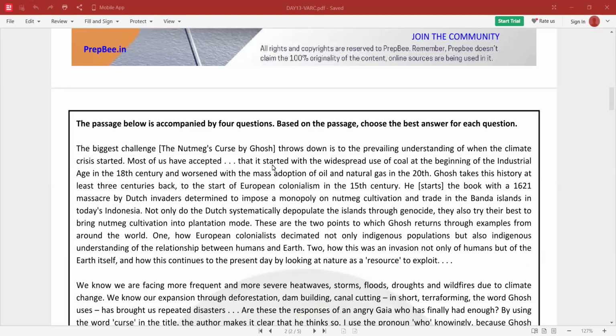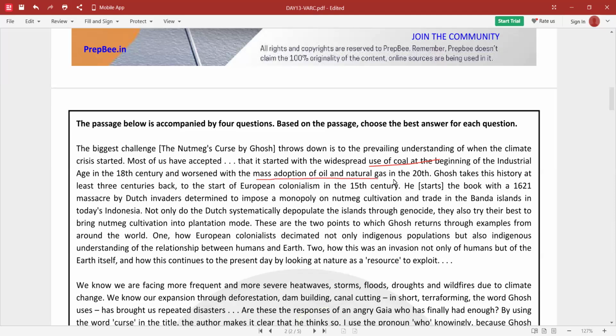So let's get started. The biggest challenge the Nutmeg's Curse by Ghosh throws down is to the prevailing understanding of when the climate crisis started. Most of us have accepted that it started with the widespread use of coal at the beginning of the industrial age in the 18th century and worsened with the mass adoption of oil and natural gas in the 20th.